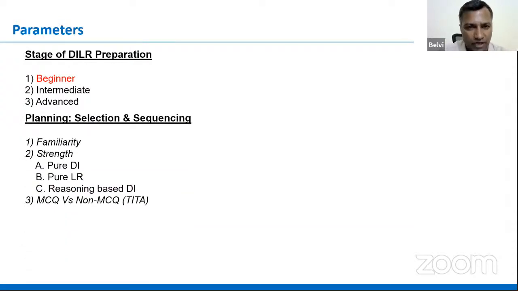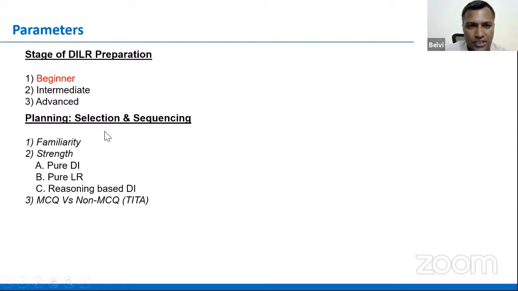You need to have a plan of action, right? So one common resource all of us have while writing this particular test is 40 minutes, right? Irrespective of whatever be your preparation, 40 minutes is all that I have. So the idea is how well do I use my 40 minutes? Rather than having a relative measure, me versus somebody, the thought here can be about how do I use my 40 minutes. That's what I mean by planning, especially when it comes to the DILR.